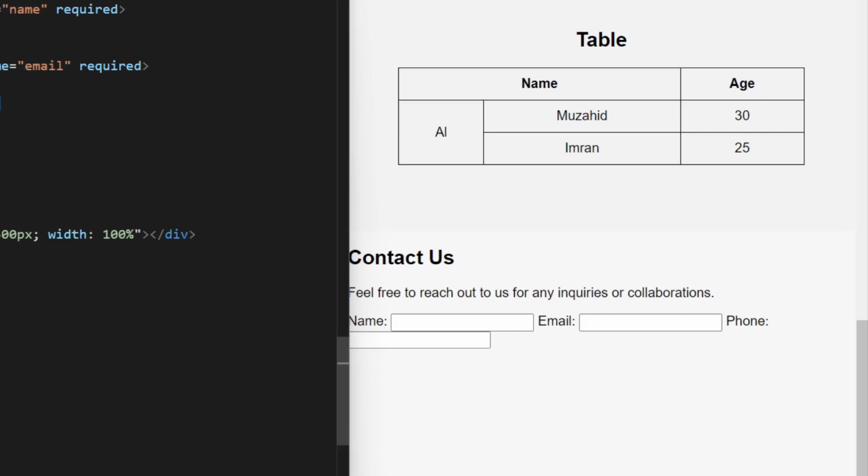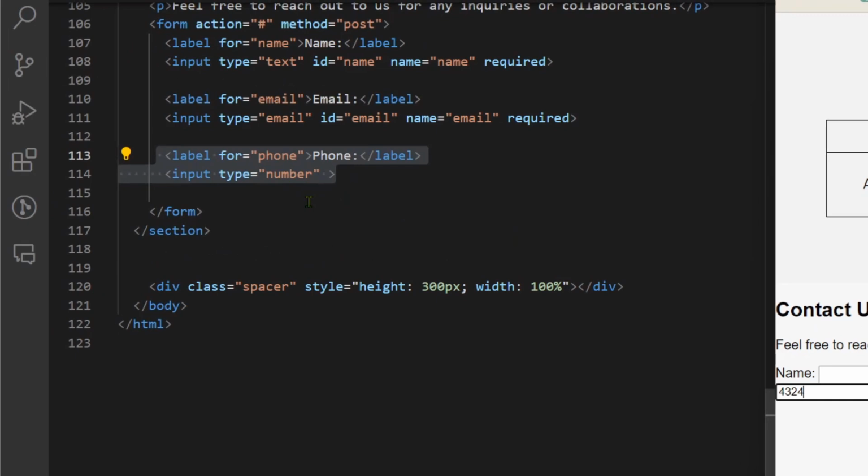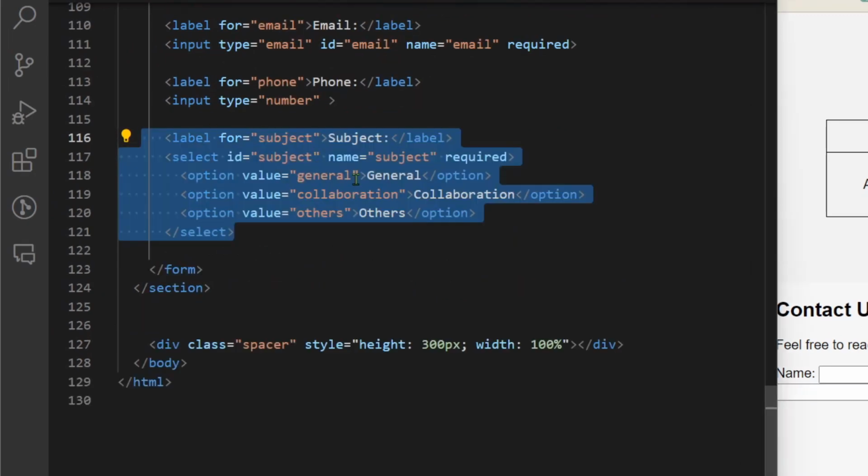So if I save this, this is kind of distorted, but you can see when I press any key other than numbers, it will not be typed, only the number format will be shown.